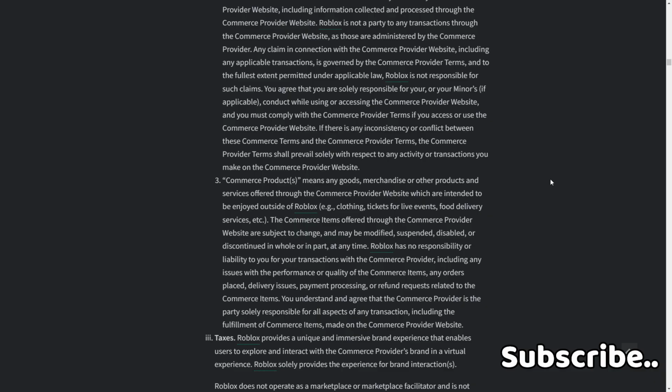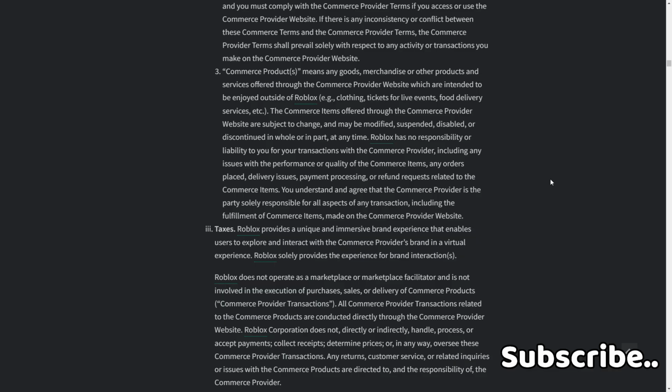Roblox has no responsibility or liability to you for your transactions with the commerce provider, including any issues with the performance or quality of the commerce items in any orders placed, delivery issues, payment processing, or refund requests related to the commerce items. You understand and agree that the commerce provider is the party solely responsible for all aspects of any transaction, including the fulfillment of commerce items made on the commerce provider website.